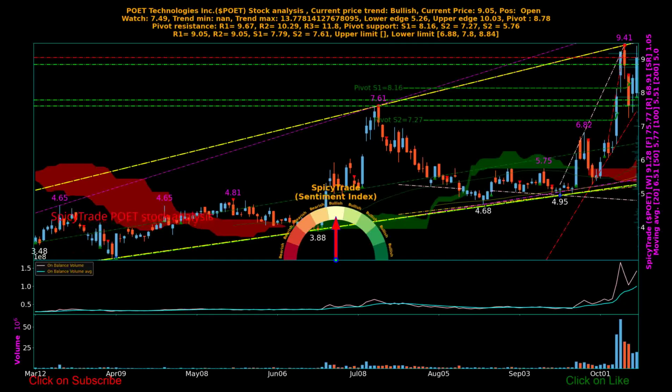On balance volume curve, its moving average are also shown on the middle panel. It measures the buying and selling pressure. Stock price will move up if balance volume is rising. Stock price will fall if balance volume decreases. On balance volume is shown in pink color. Its 6 days moving average is shown in cyan color.